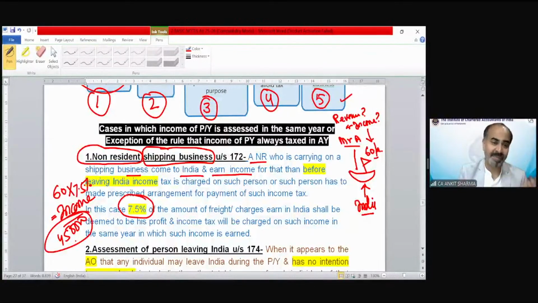Clear? So whatever tax needs to be paid, he needs to pay on 4 lakh 50,000. If it is exempt, there is no tax up to that limit, then he need not pay tax. But if there is tax, he needs to pay tax first. Either he needs to pay tax or someone should take the responsibility from India, that let him go, I am ready to pay the tax. Officially, somebody needs to take the responsibility. Only in that case, he would be allowed to leave India. So you can see the provision says, tax is charged on such person or such person has to make prescribed arrangement.